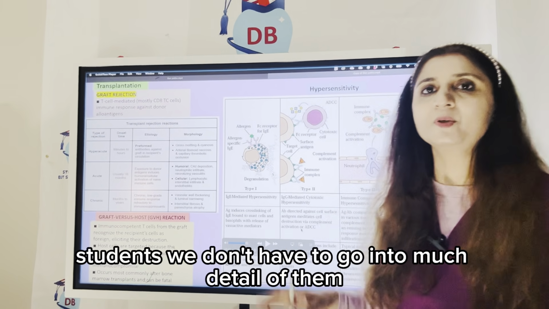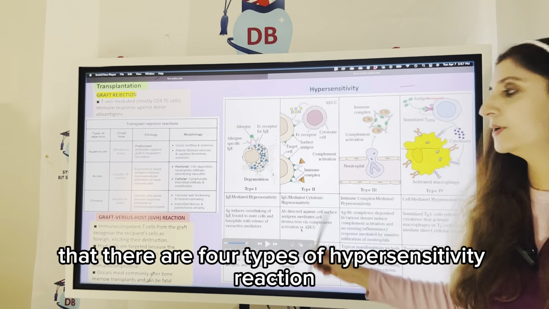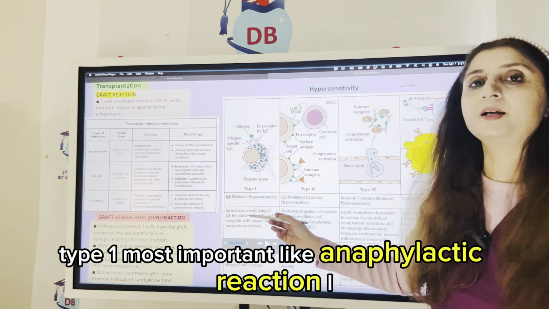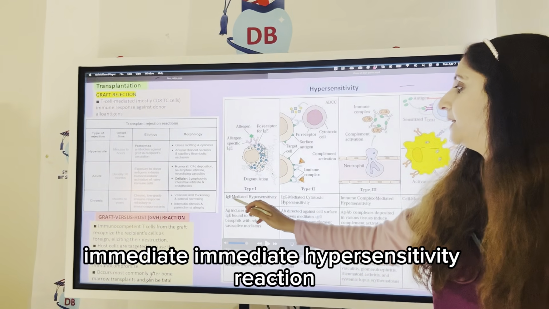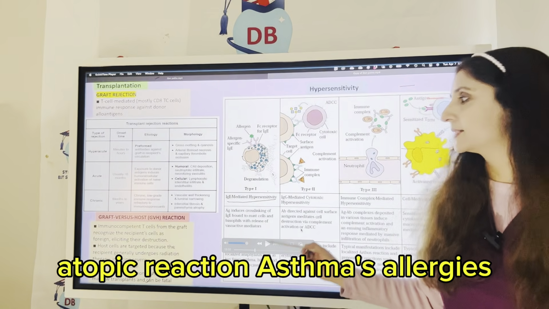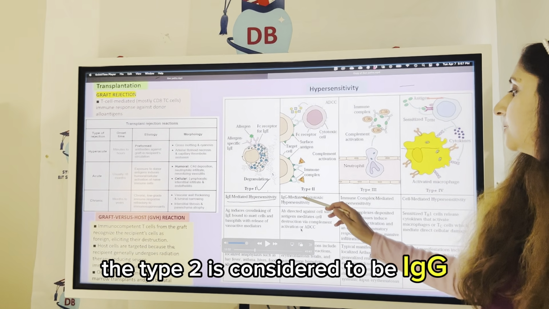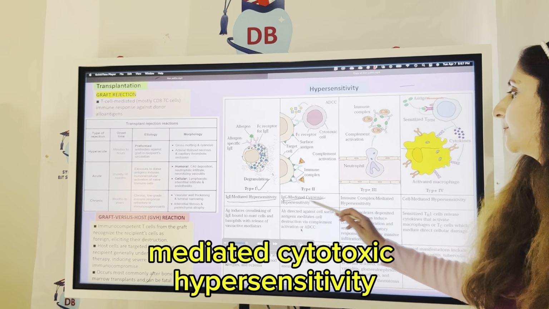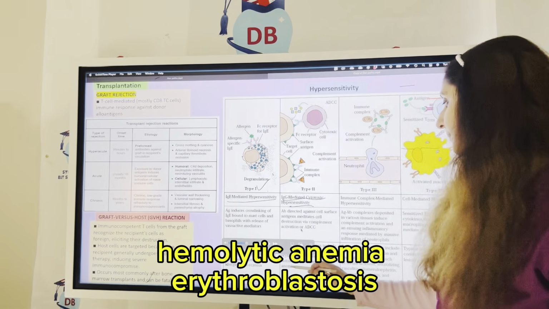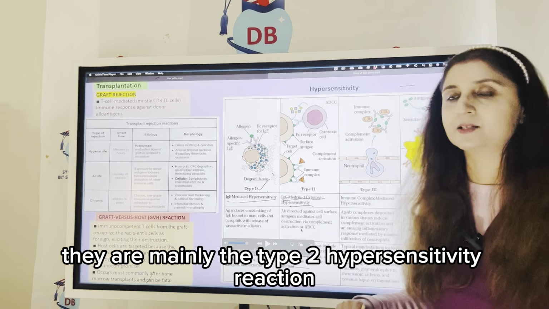Hypersensitivity reaction, students, we don't have to go into much detail of them, but however, you should know that there are 4 types of hypersensitivity reaction: type 1, type 2, type 3, and type 4. Type 1, most important, like anaphylactic reaction, IgE-mediated immediate hypersensitivity reaction. Atopic reaction, asthma, allergies, they are mainly type 1 immediate hypersensitivity. The type 2 is considered to be IgG-mediated cytotoxic hypersensitivity, like when there is a blood cell breakdown, hemolytic anemia, erythroblastosis fetalis, they are mainly the type 2 hypersensitivity reaction.